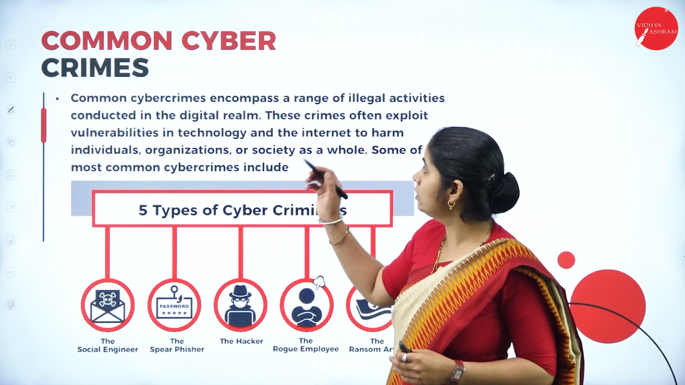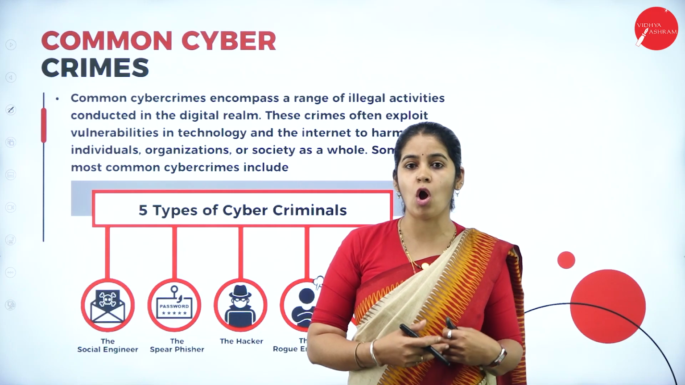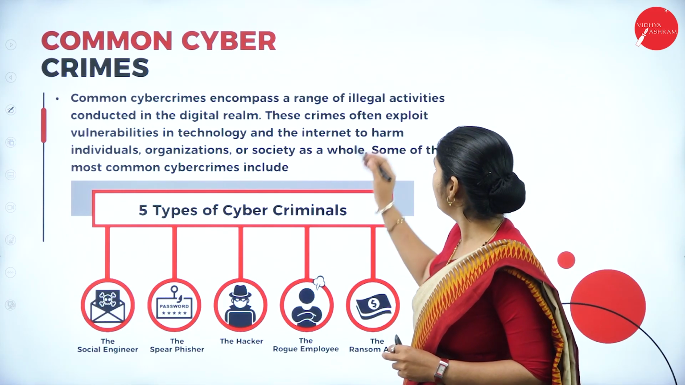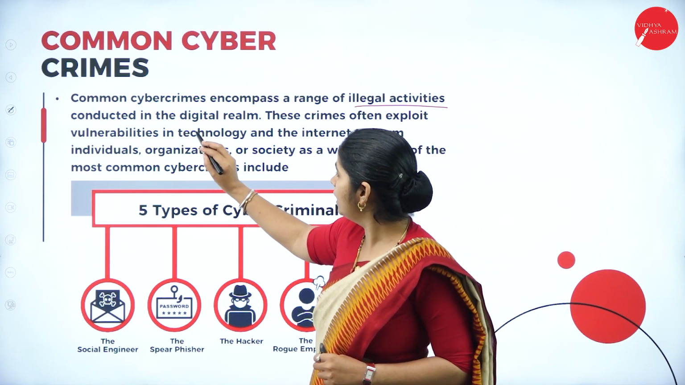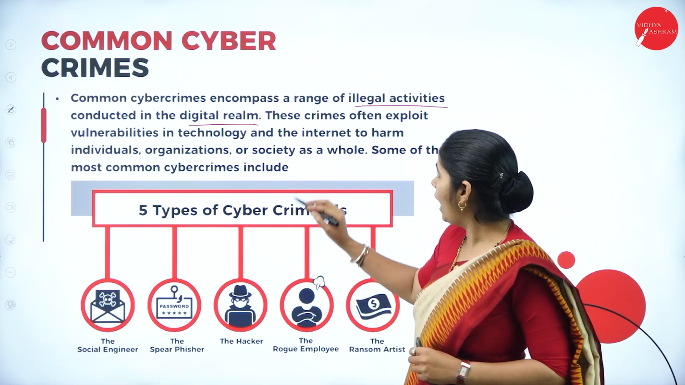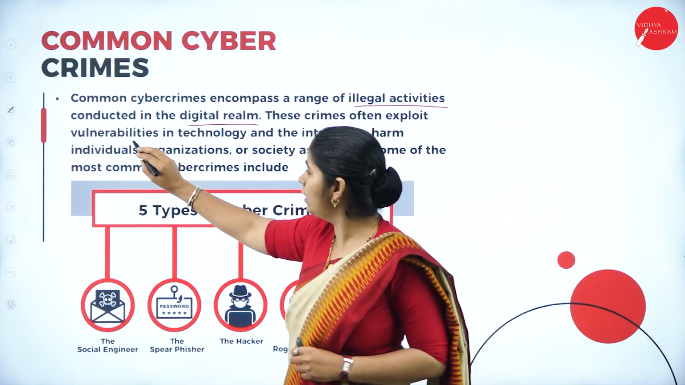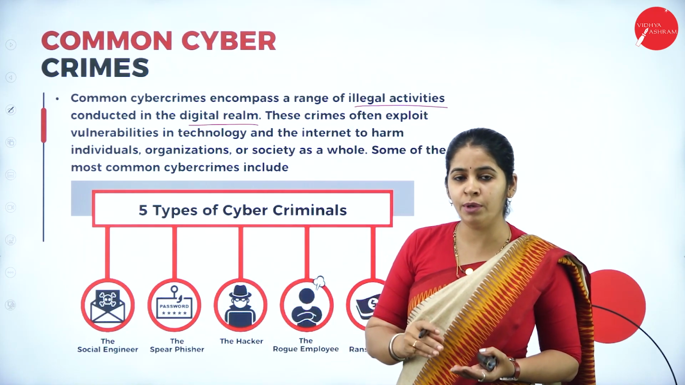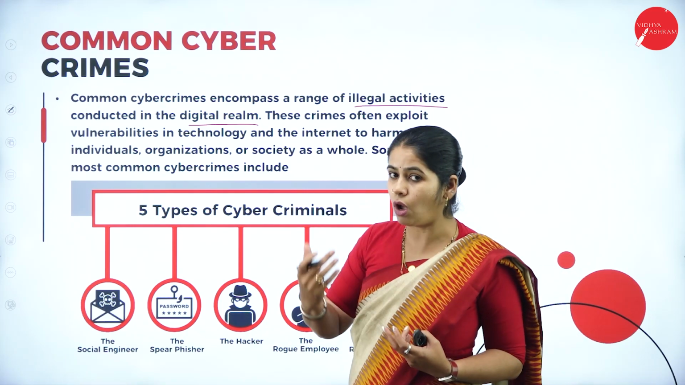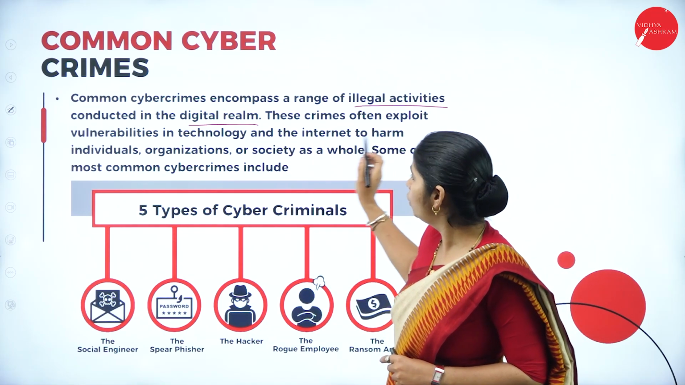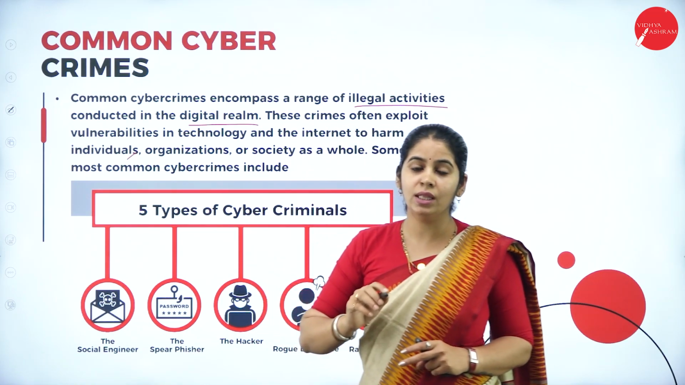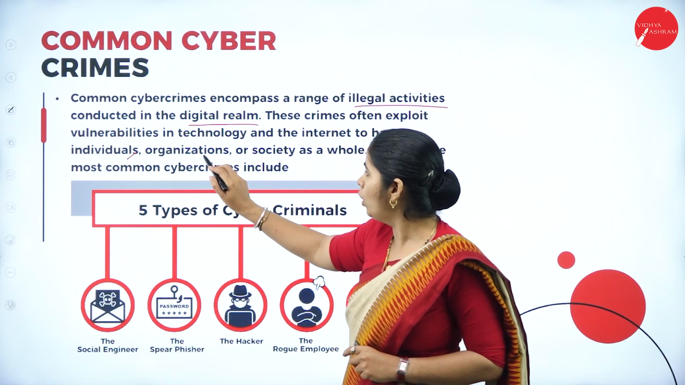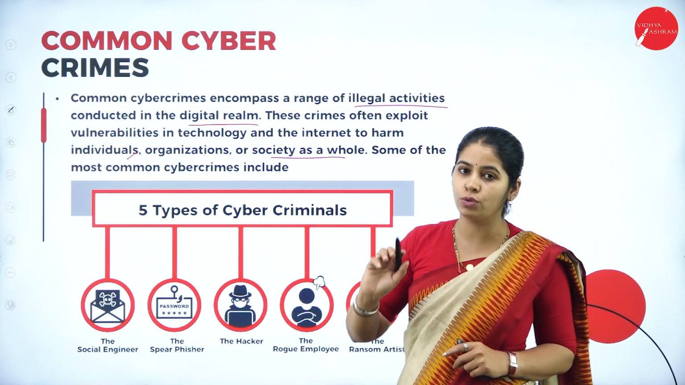Apart from that, we have some common cyber crimes. What are some common cyber crimes happening nowadays? Common cyber crime comprises a range of illegal activities conducted in the digital realm, and these crimes often exploit vulnerabilities in technology. Why can these crimes happen? Because there is a vulnerability in computer technology, in software technology and the internet. They use these illegal activities to harm the individual, the organization, or the society as a whole.